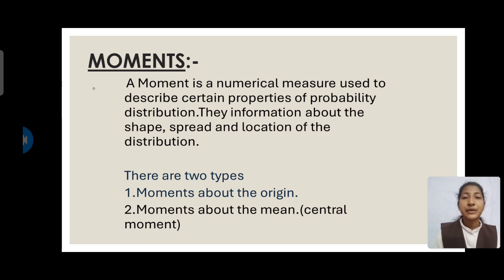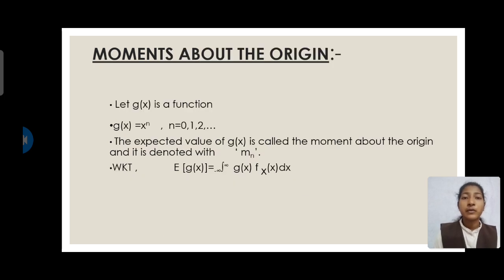In this there are two types. First one is moment about the origin and the second is moment about the mean. Moment about the mean is also called the central moment. First one is moment about the origin.